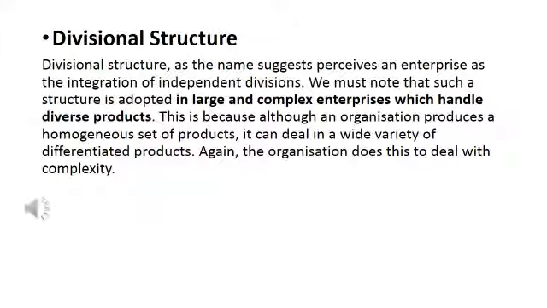I mean to say that in some companies and organizations, they produce diverse products. Diverse products means they manufacture many products. For example, I am doing a business and I am producing bags, shoes, and belts. So in divisional structure, we can divide the organization according to divisions. Like division 1 is shoes, division 2 is belts, division 3 is bags. In this way the divisional structure is organized.